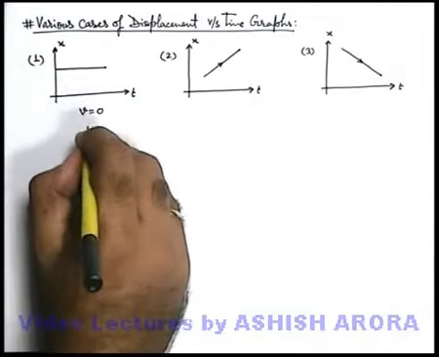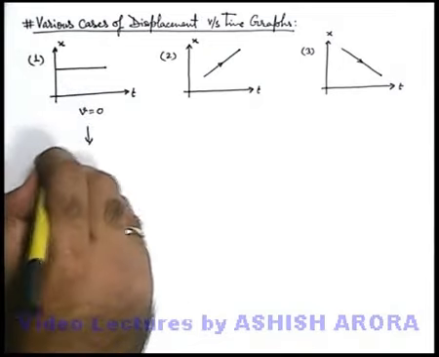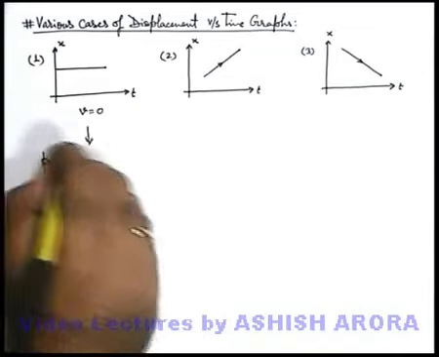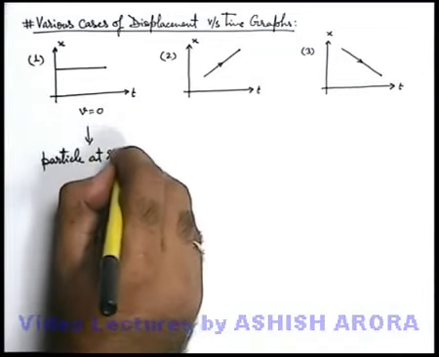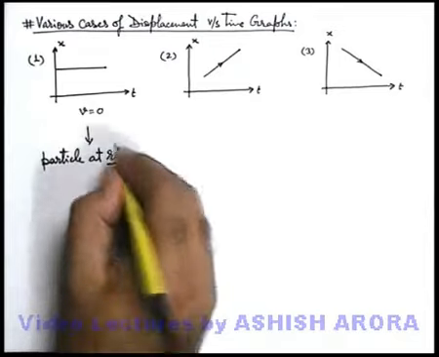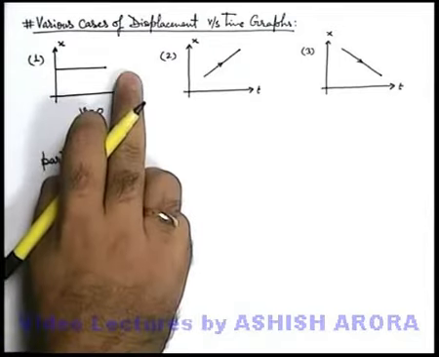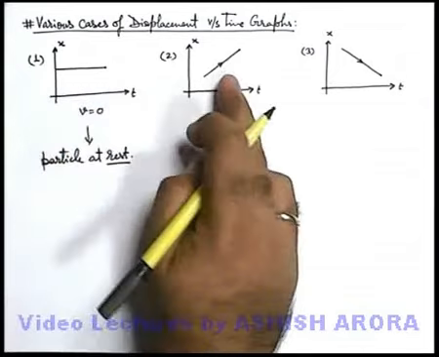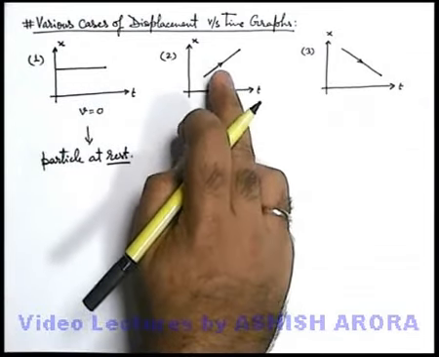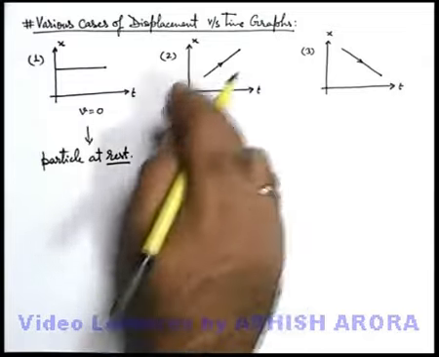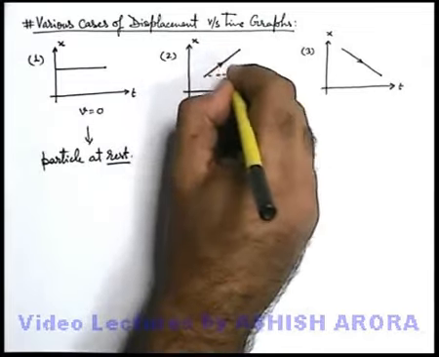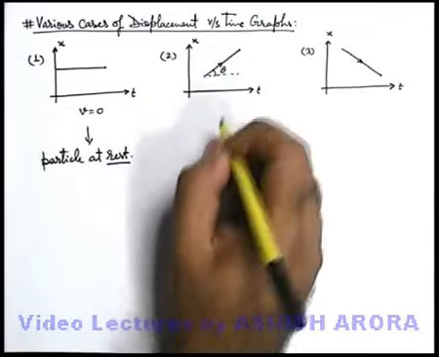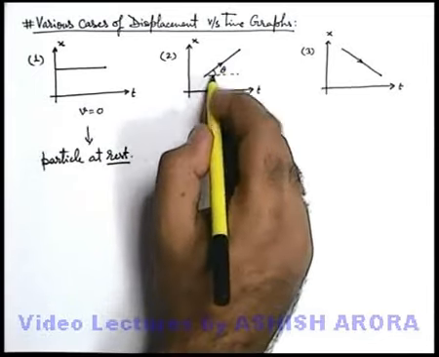That means this directly denotes the particle at rest. Whenever a particle is at rest, its displacement time graph will be a horizontal straight line. If we talk about this situation 2, we can see again it is a straight line at every position. If we find out the slope, its slope remains constant.